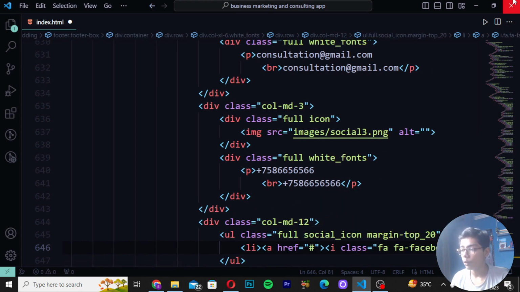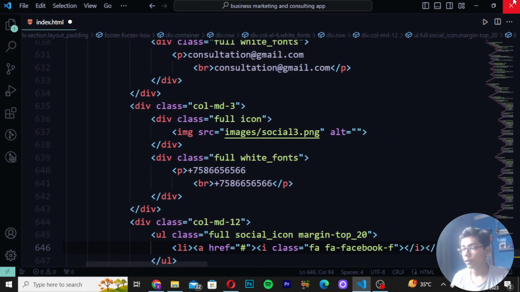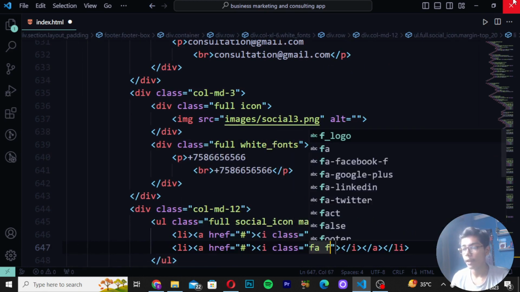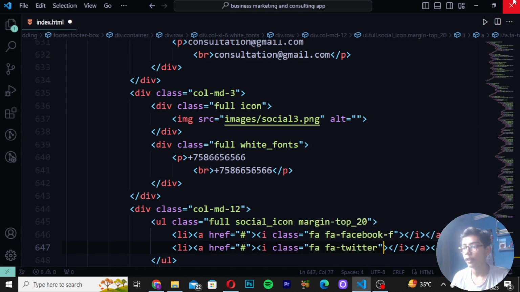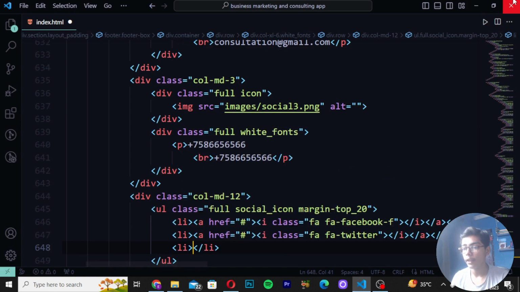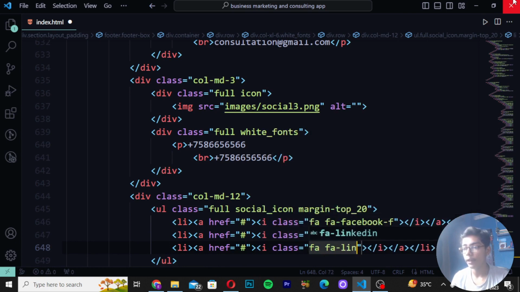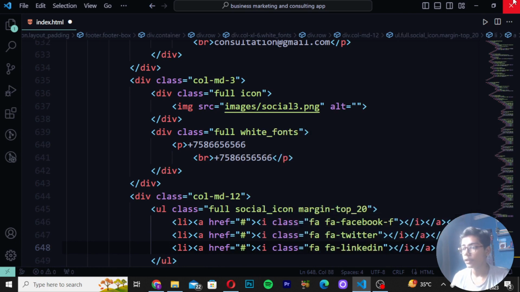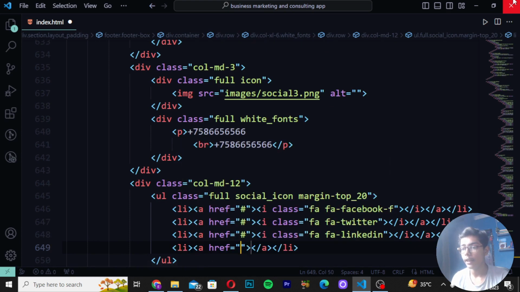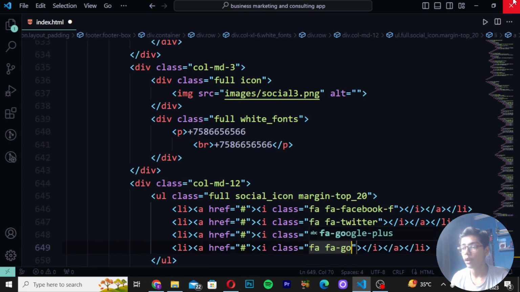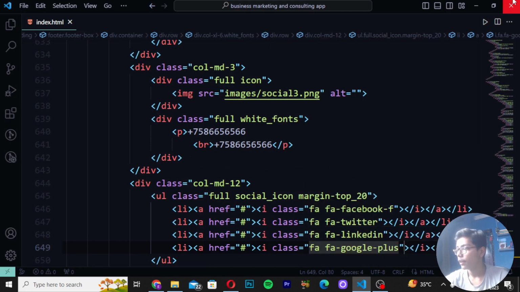Then you have to now just remove this tag. Then move down. Write here lia tag, I tag class fa, and I will be writing here Twitter. Then you have to now just move down lia tag, write here I tag class fa, and I will be writing here LinkedIn. Then when you just written that, in here you have to write lia tag, I tag class fa, and I will be writing here Google Plus. Save this tag.